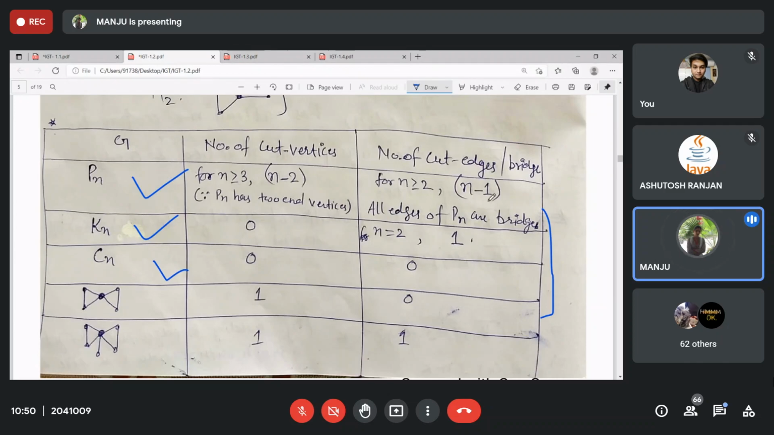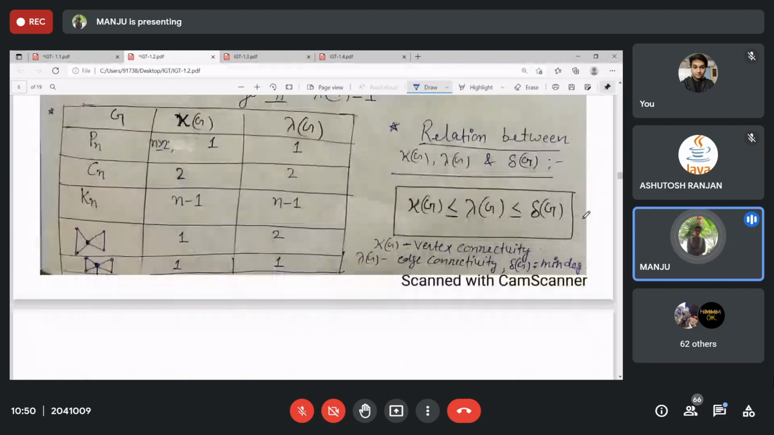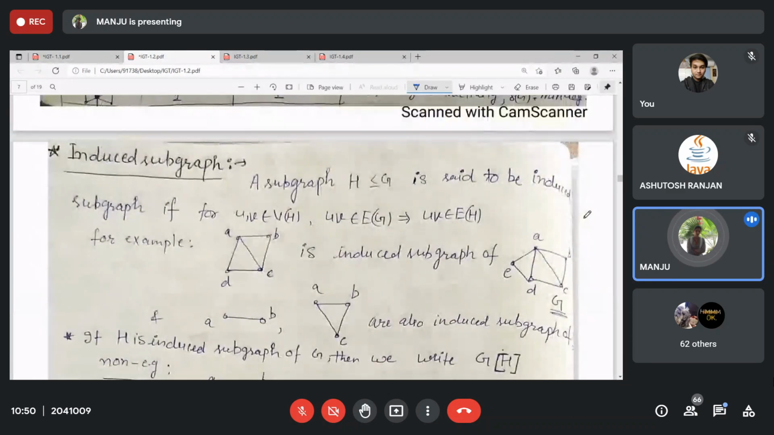Clear? And number of cut edges. For a tree, every edge is a cut edge, every edge is a bridge, and this was not part of your syllabus. Then we defined induced subgraph. A subgraph is induced if you pick any two vertices u and v from H, and whenever the edge uv is present in G, you check in H, that is also present.